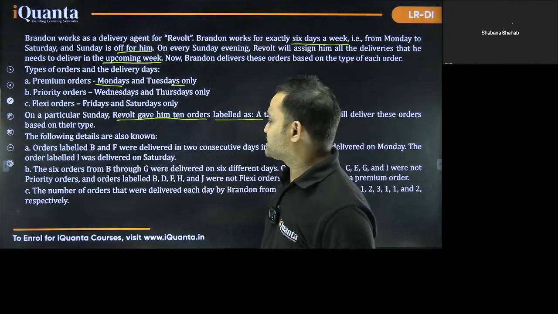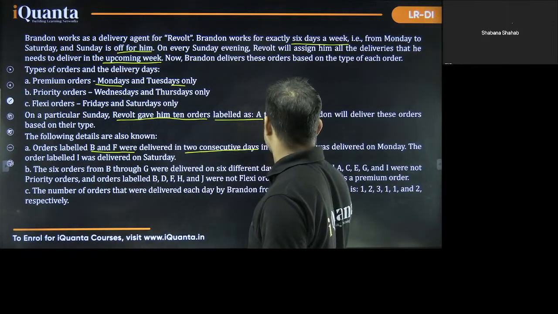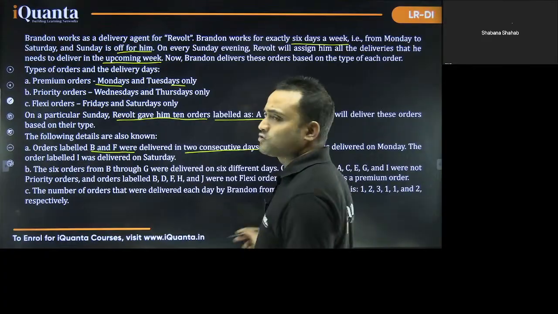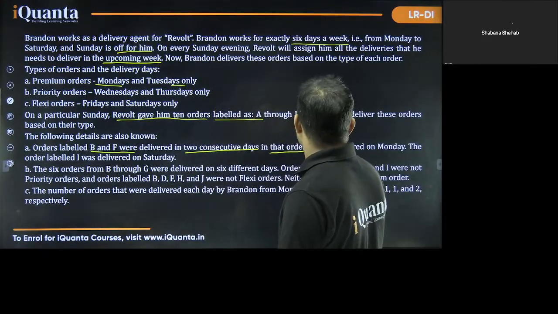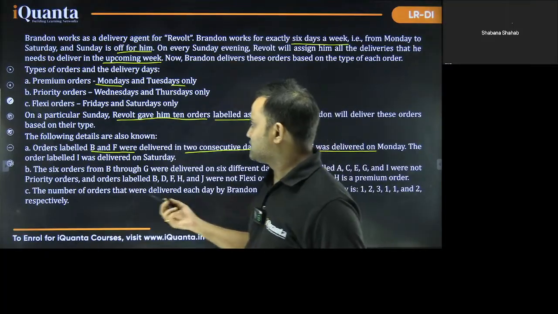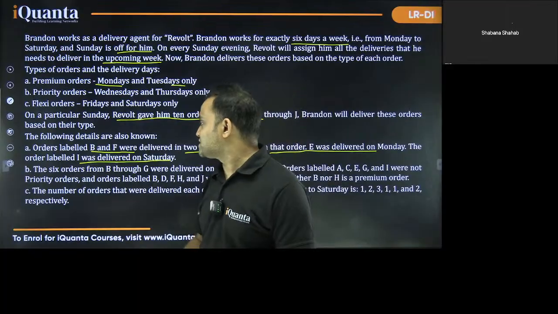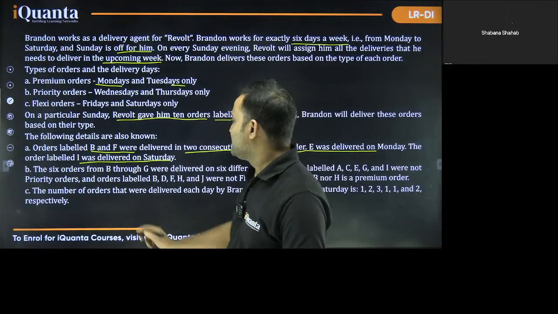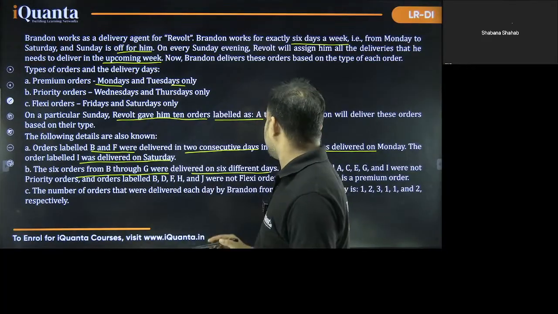Then some information is given. Orders labeled B and F were delivered on 2 consecutive days in that order. It could be Monday, Tuesday, Tuesday, Wednesday, Wednesday, Thursday, like that. E was delivered on Monday. The order labeled I was delivered on Saturday. So 2 positive pieces of information, 1 general piece of information. The 6 orders from B through G were delivered on 6 different days.